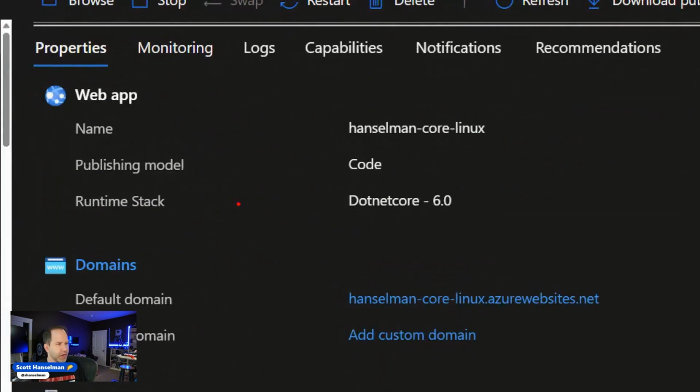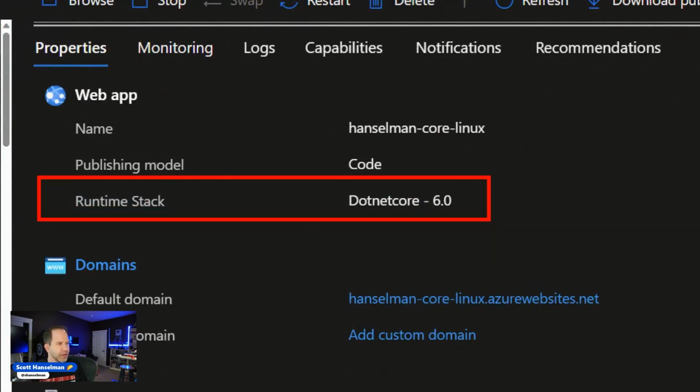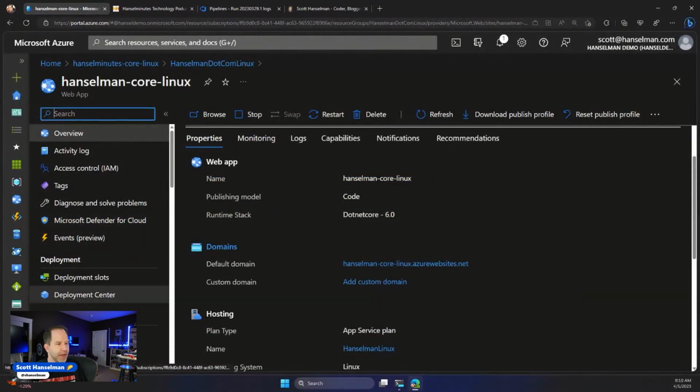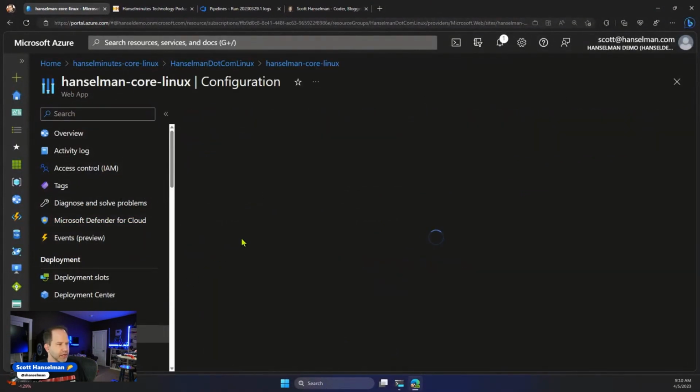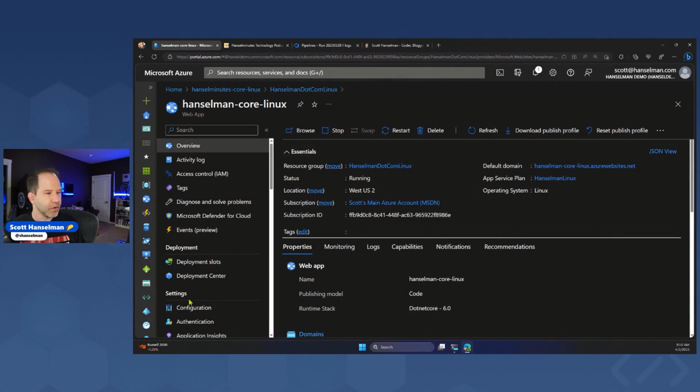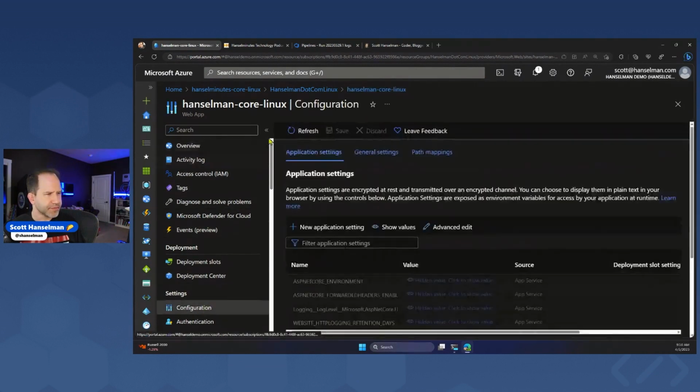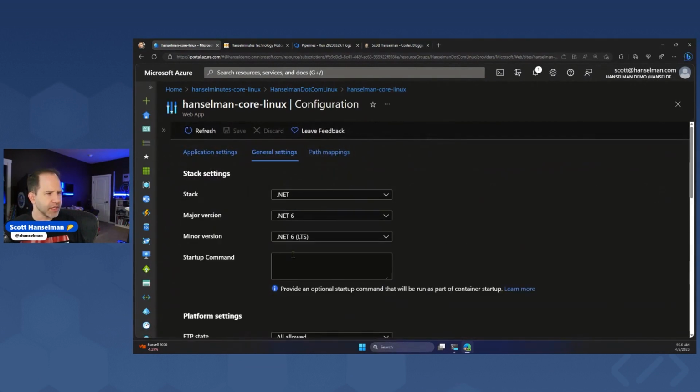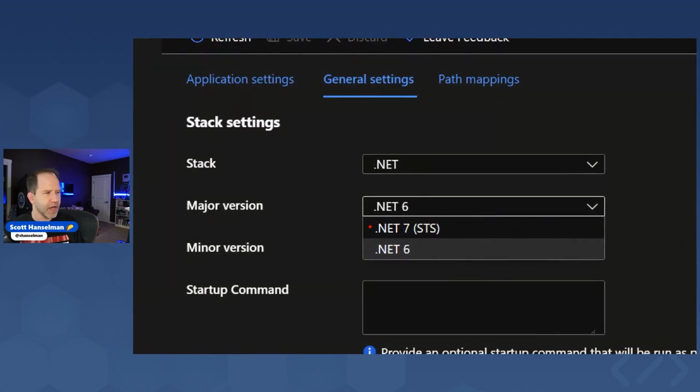Now I also want to point out here that runtime stack. That runtime stack is being managed, right? Not on the app service plan layer, but actually on the app by app. So let's go and look at that, and we'll go and take a look at configuration. And then I'm going to hit general settings. And you can see here, we've actually got .NET 7 ready to go, which is going to make it nice when I switch one of my sites from 6 to 7.